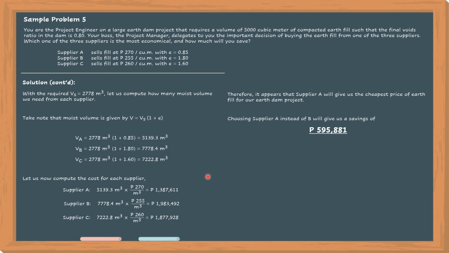Also, we can preliminarily tell that with known void ratio from each supplier, we can already choose the yung pinakamababa na void ratio. Pero what if same ang void ratio ng lahat ng supplier? So, doon naman tayo magko-compare sa price. Pero what if yung price and void ratio is, kumbaga, lisod balansihon? So, in that case, you really have to compute for the most economical earth fill from each supplier. Okay, that's it.